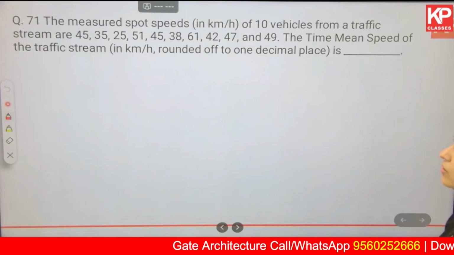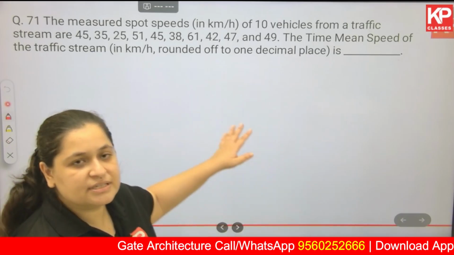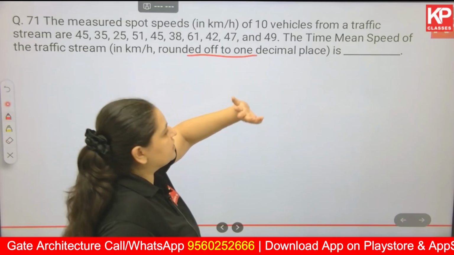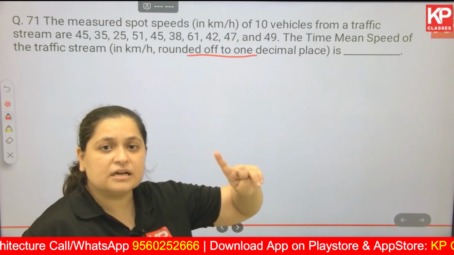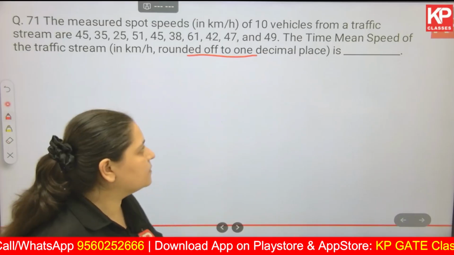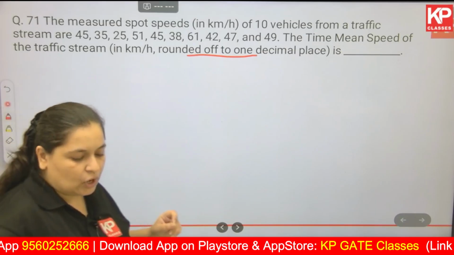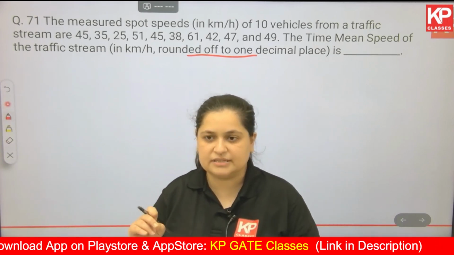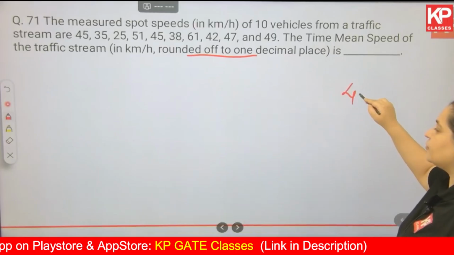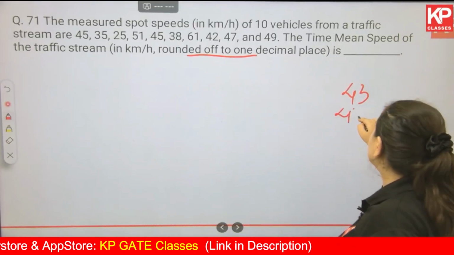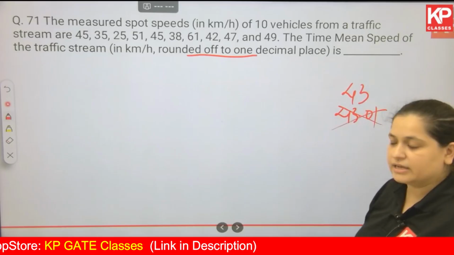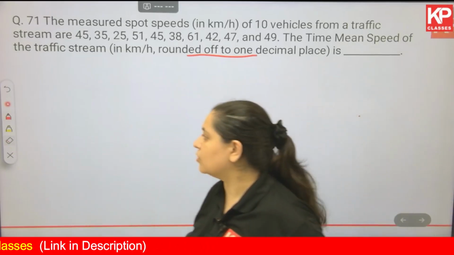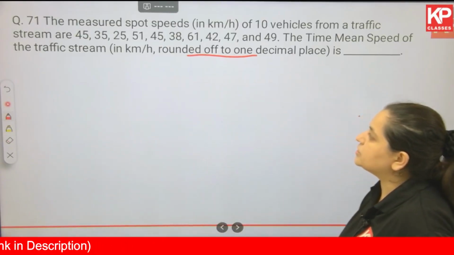Okay, now coming to a numerical type of questions. NAT, as you can see, there are no options given over here, so you have to type the correct answer. Here it's given rounded off to 1 decimal place, so you have to make sure that your answer is up to 1 decimal place. Otherwise you'll lose marks. If your answer does not fall into the range that they have given, you will get 0 marks. Even if they have given it as 43 and your answer probably comes as 43.01, you won't get any marks. There is no negative marking, but at least you won't get any marks for these kind of rounding off errors also. So be very careful.